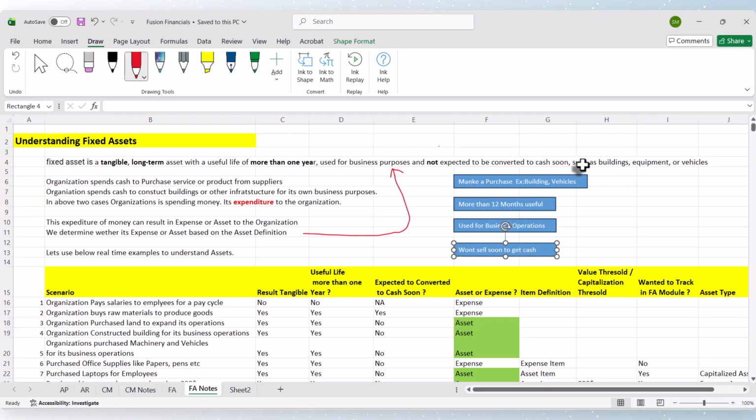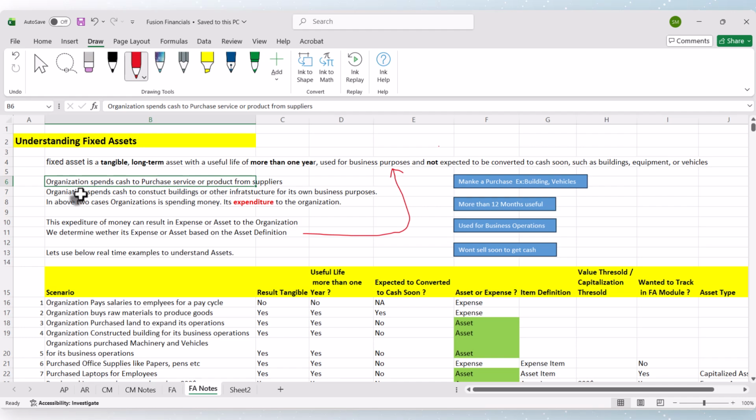I have given here some examples of fixed assets, like buildings, equipment or vehicles. These are considered fixed assets. And if you see here, in the life of a fixed asset, the first activity that we do is purchase the fixed asset from the supplier or a third party.